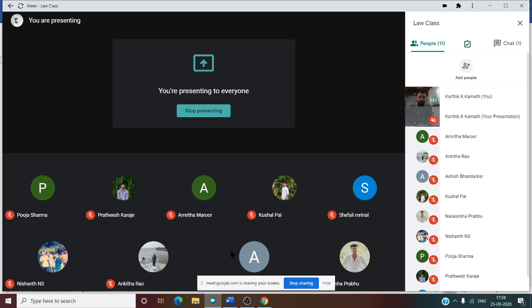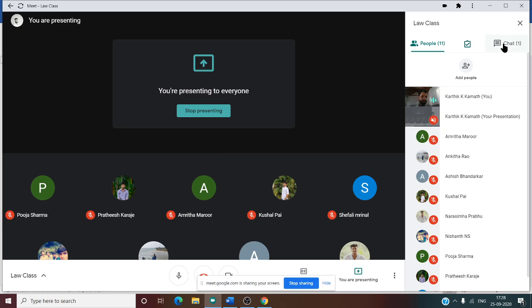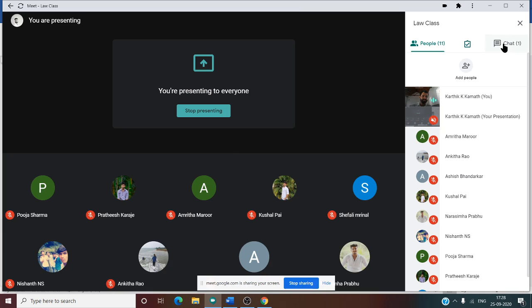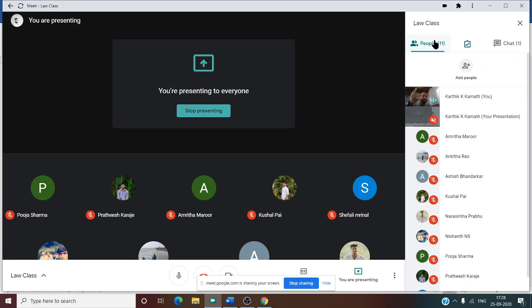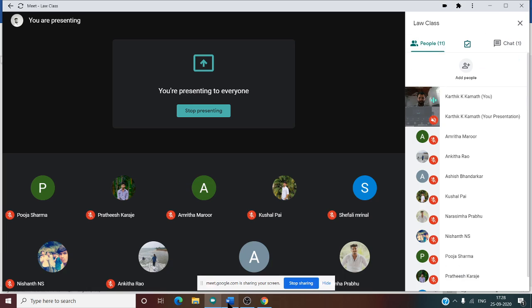So it is very important. At the desire of the promisor means here consideration should move at the desire of the promisor. If it moves at the desire of someone else, then it cannot be treated as consideration. For that we need to see the case law also. There is one case law that we'll discuss later.